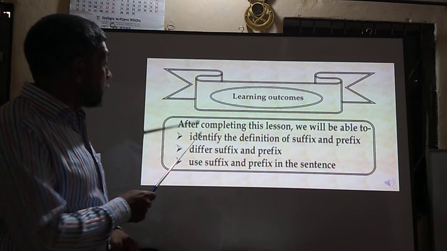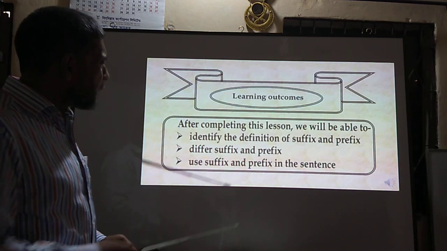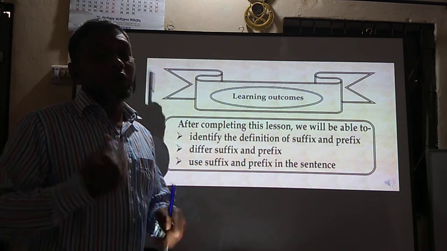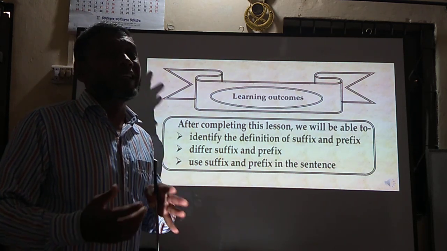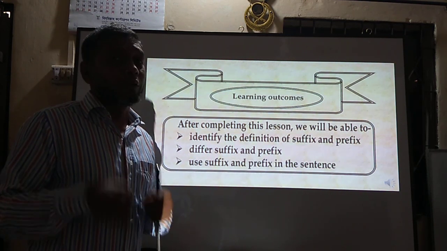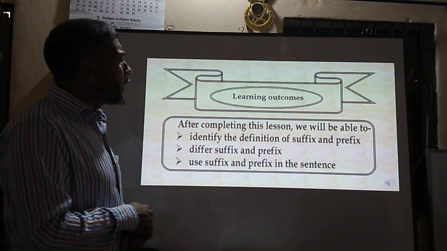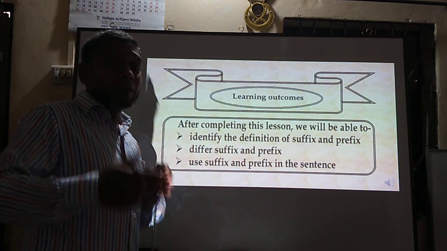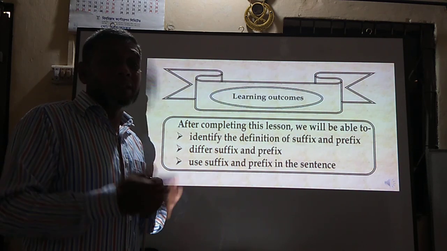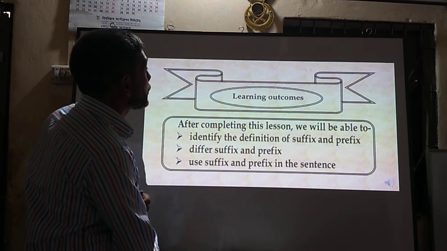So today we cannot finish these three learning outcomes. Today perhaps I will be with you to identify the definition of suffix and prefix. After today's lesson, we all can easily know what is prefix and what is suffix. In another two parts of this class, I will finish this lecture on prefixes and suffixes. So dear students, today I am just going to give you the surface meaning of prefixes and suffixes, what the background of prefixes and suffixes is, and how we can understand it easily. So this will be my motto today.